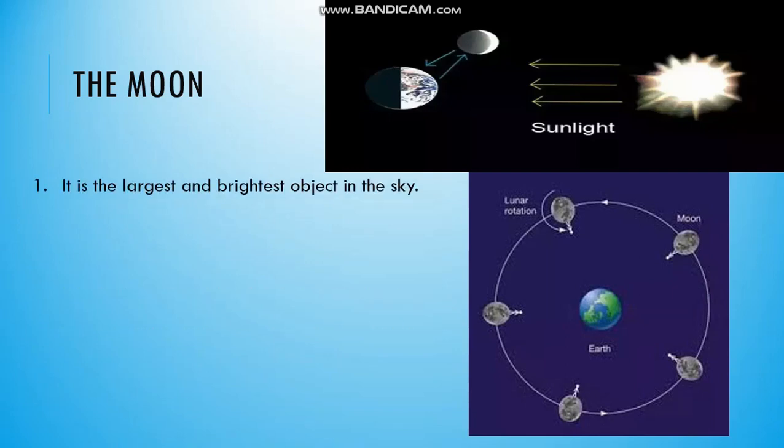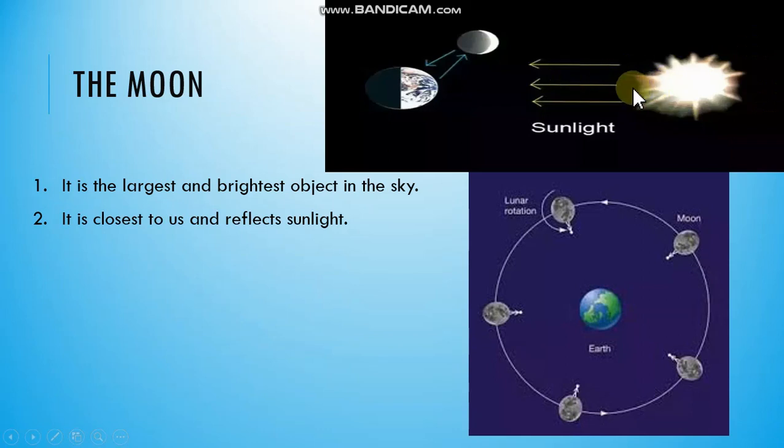The moon. It is the largest and brightest object in the sky. It is closest to us. That is why we can see this object, and it reflects sunlight. How does it reflect sunlight? See this first image.